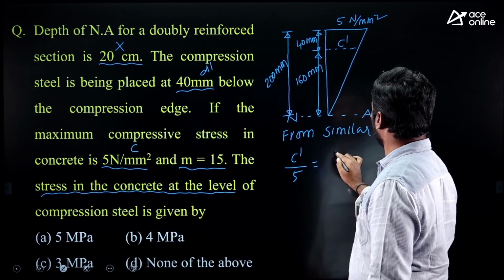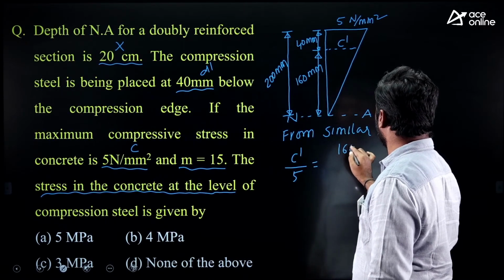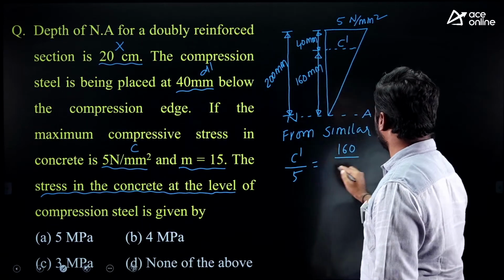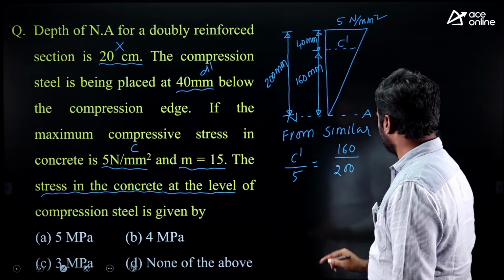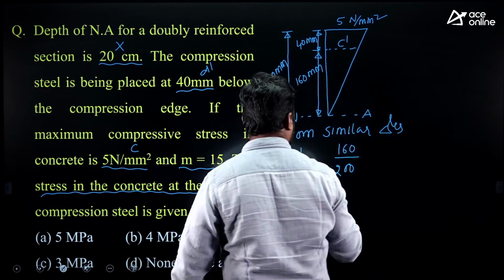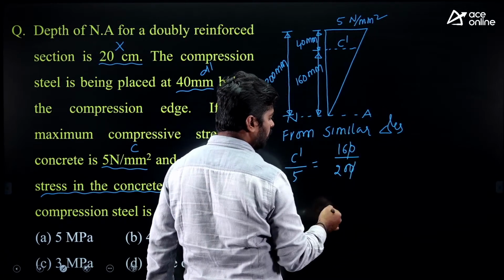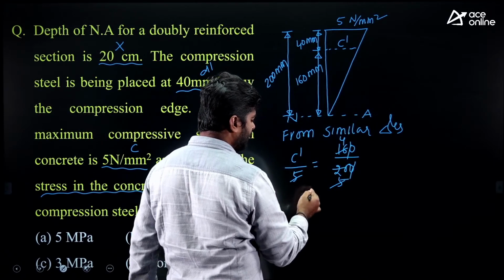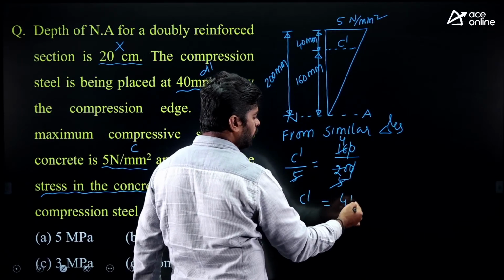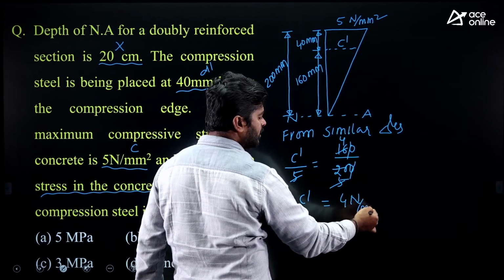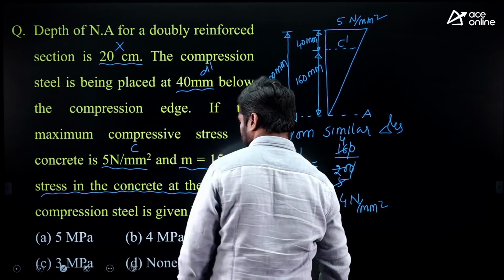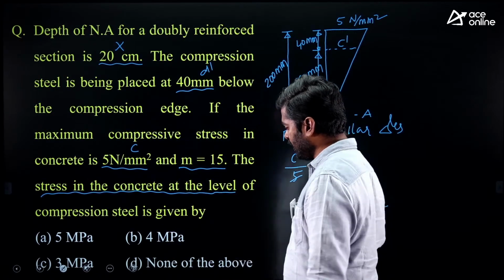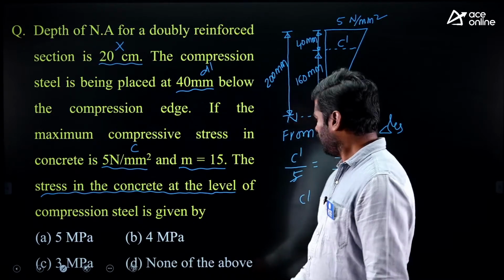So, 160 upon, for 5 Newton per mm square, the distance given here is 200. So, simplify this. What you will get after simplification? 0, 0 gone. 4 4s are 4, 5s are 5, 5 gone. So, you will get C dash equals to 4 Newton per mm square, or you can say 4 megapascal. Options given 5 megapascal, 4 megapascal, 3 megapascal and none of the above. Option B is correct.